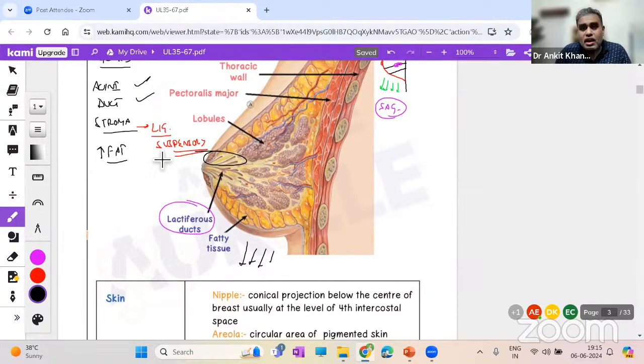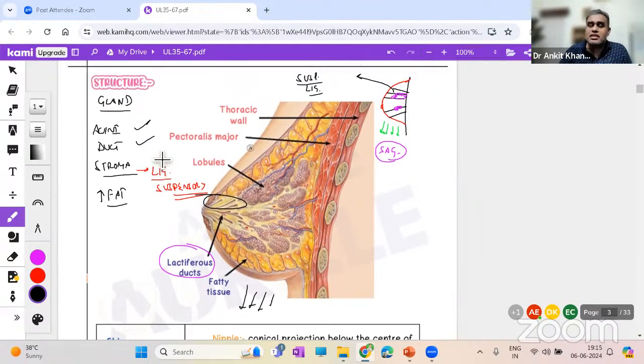They will be pulled more, and obviously the functioning of the gland will be hampered. Now, if the female is unable to lactate the child, then what's the use of this organ? Therefore, to prevent this, we have those suspensory ligaments. Remember, that is very important.